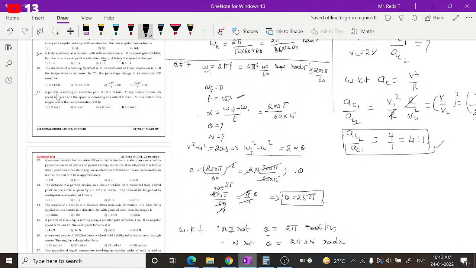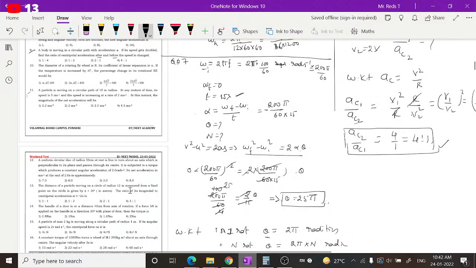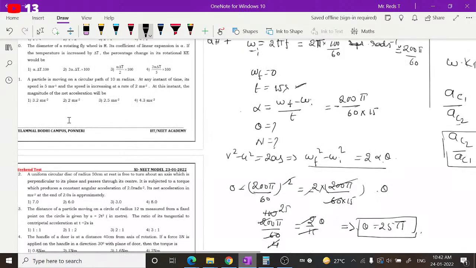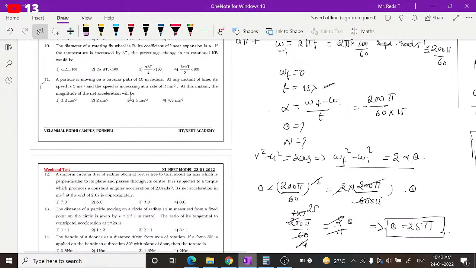A particle is moving in a circular path of 10-meter radius. At any instant of time, its speed is 5 meters per second, which is nothing but tangential speed, guys. And the speed is increasing at a rate of 2 meters per second square.